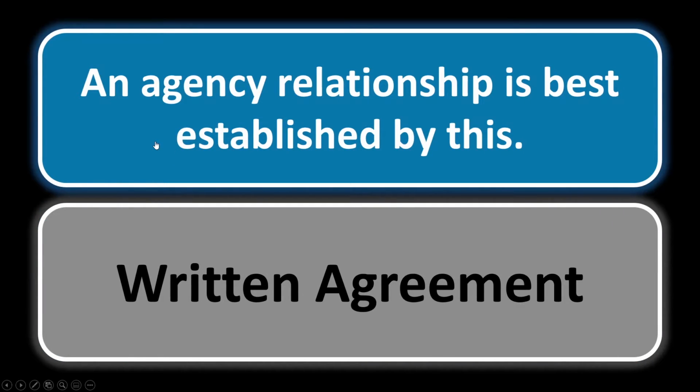Agency 2. An agency relationship is best established by this. So what is the best way to create a relationship or even have any type of agreement created? The best way is through written agreement. This might be an express agreement, either written or in words, or oral, for instance, but a written one that's actually written down is the best way to create an agency relationship. And it's the best way for any type of agreement as well.